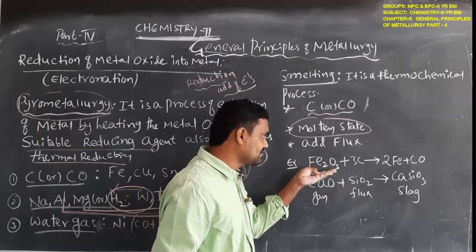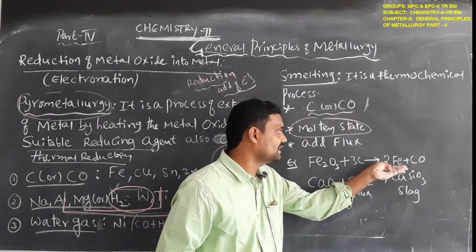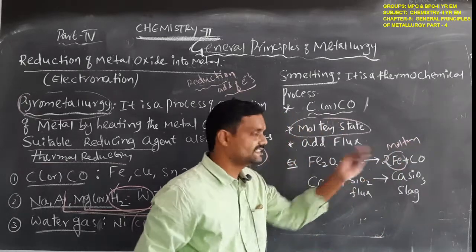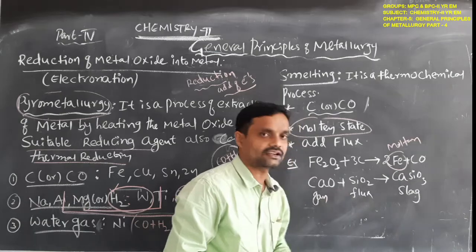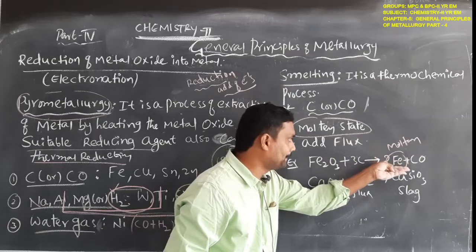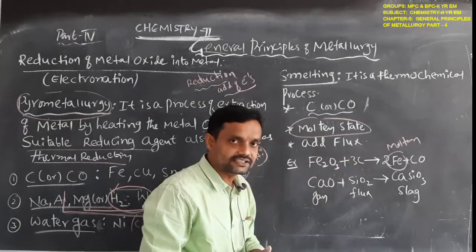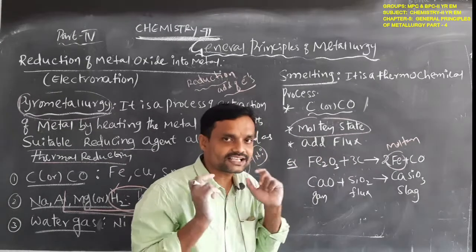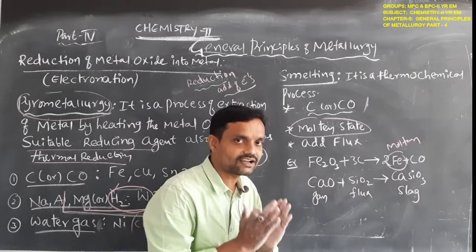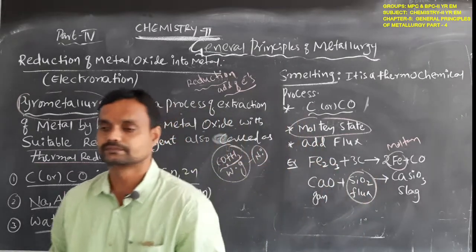Iron oxide, the metal oxide, where the reducing reagent is coke. So the metal iron is extracted in the molten form by the elimination of carbon monoxide. Metal oxide to metal in the molten state, we use coke as a reducing reagent, so this process is called smelting. During this process we use slag, we use flux. For example, here SiO2.